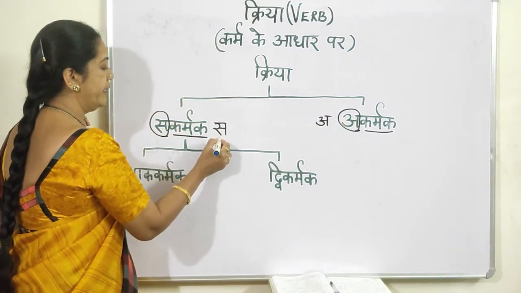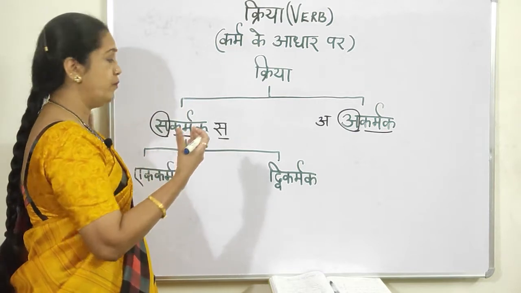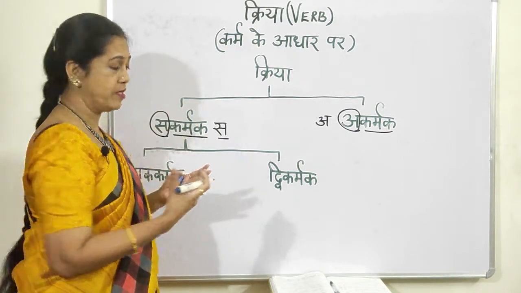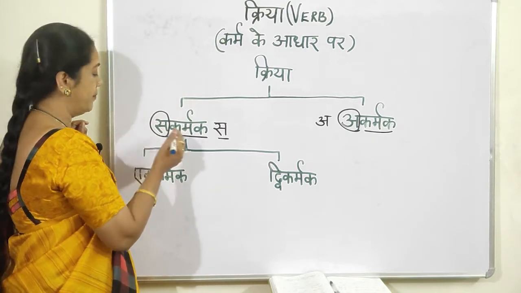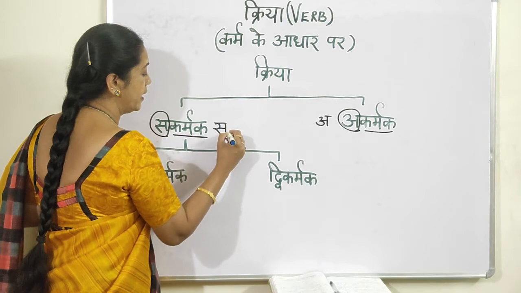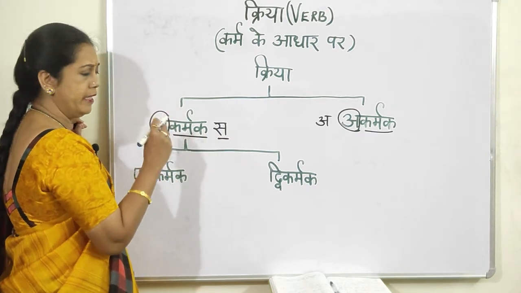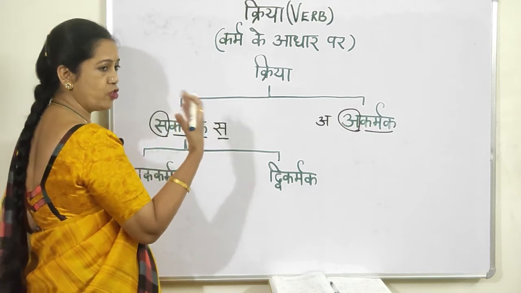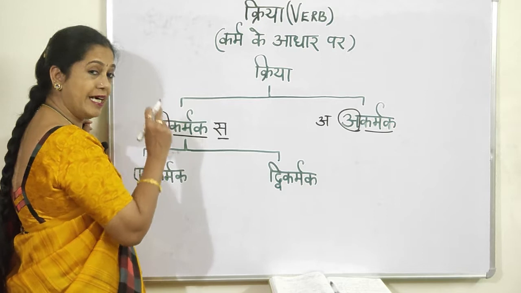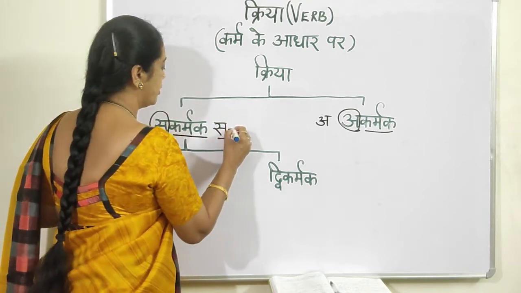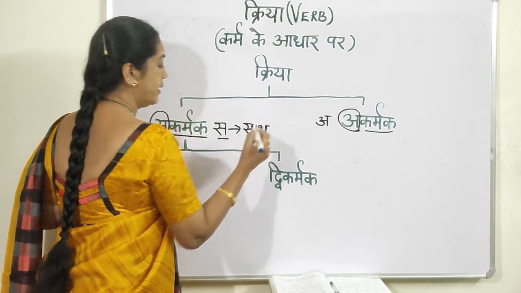Now what is the meaning of this? You might be wondering how to identify which is transitive, which is intransitive. Upsarg has many meanings, depending on the words it takes. Here, sakarmak means karma ke saath. So this sa means saath, with.